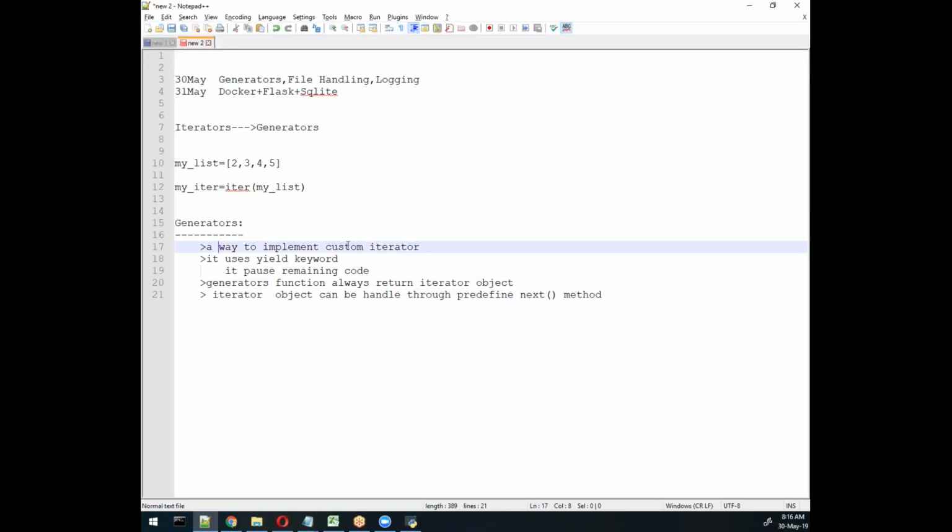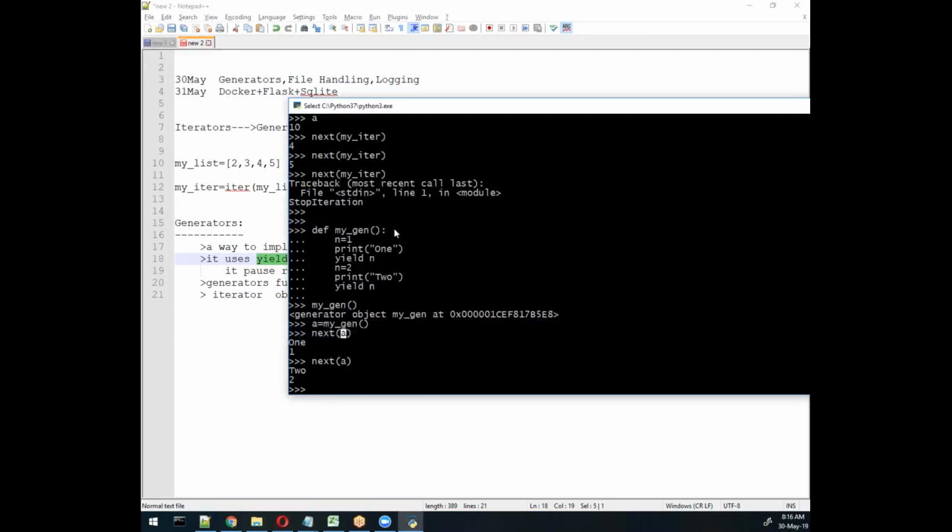A generator is a way to implement a custom iterator. If you want to make a custom iterator, that time we use a generator. And we can implement the generator iterator through the yield keyword. What is the purpose of the yield keyword? It will hold the output. If you remember, here we returned 1 and 2. First time if I try to call through this iterator object, I'm getting only 1. Next time I'm trying, I'm getting 2. Same thing, I'm not writing anything again. So this is the purpose of the generator.